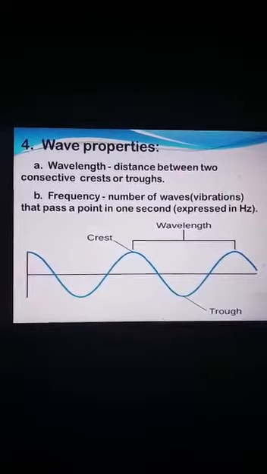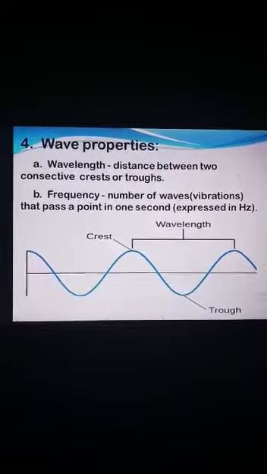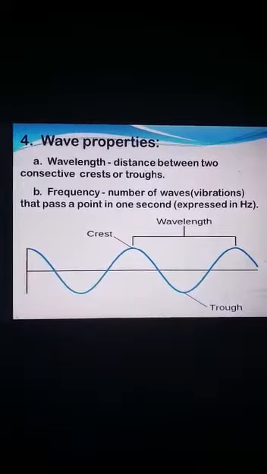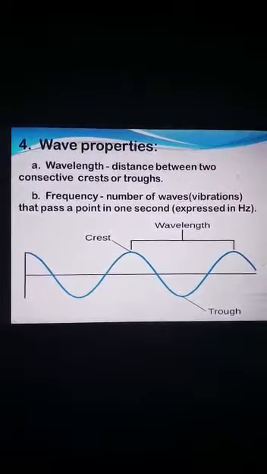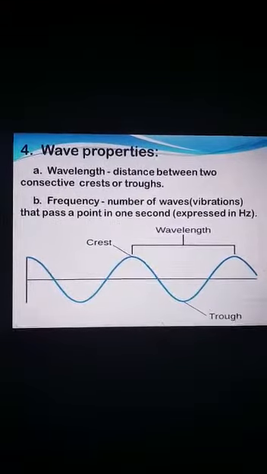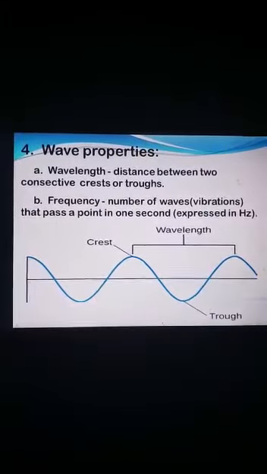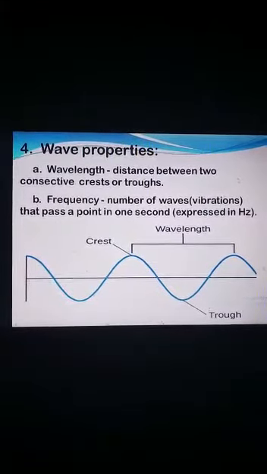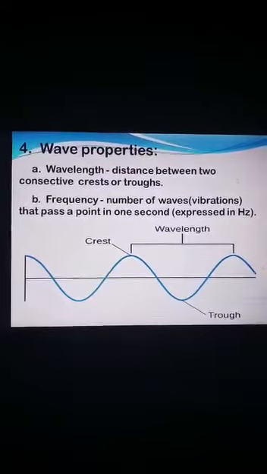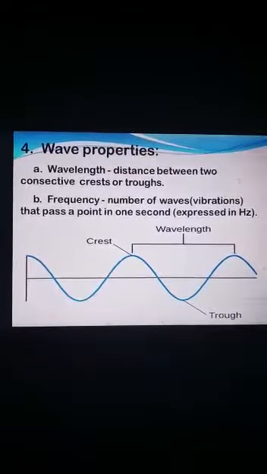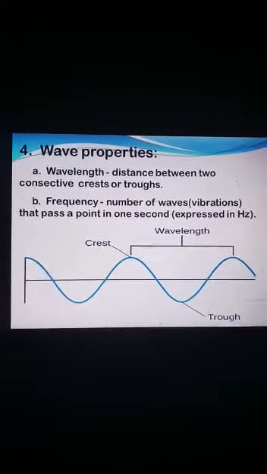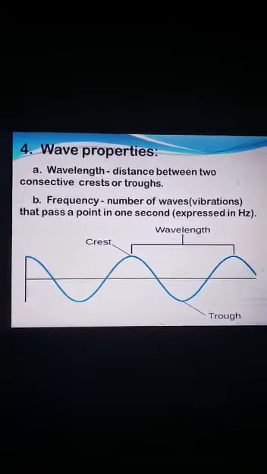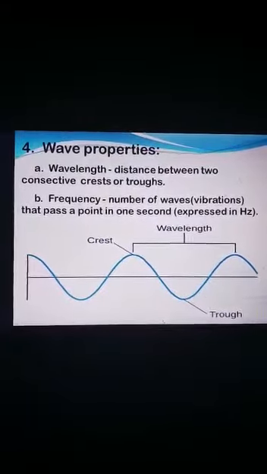Let's know about the wave properties. First, we will start from wavelength. Wavelength is the distance between two consecutive crests or troughs. Look towards the diagram. And the second property is the frequency, meaning number of vibrations per second, and it is expressed in the unit hertz, which is denoted with capital H and small z.